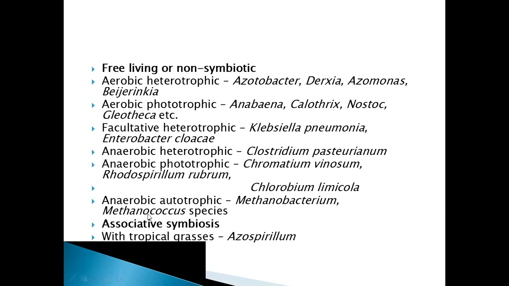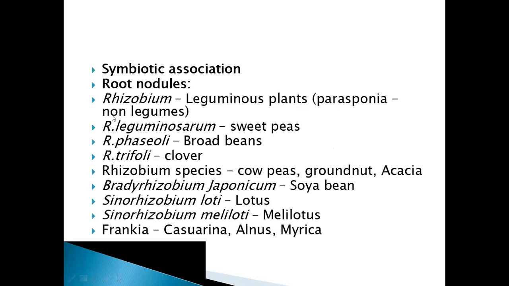And next is associative symbiosis. Associative symbiosis means it is something like incomplete symbiosis. It is not complete symbiosis. Here it is seen with tropical grasses, example Azospirillum. And next is symbiotic association. Here in symbiotic association, 70% of nitrogen is fixed.